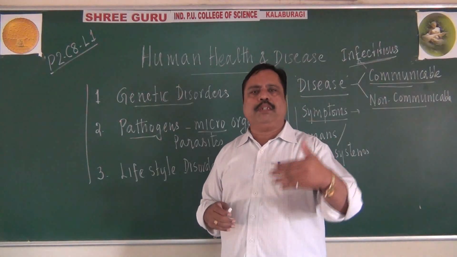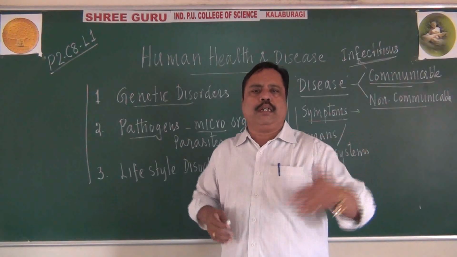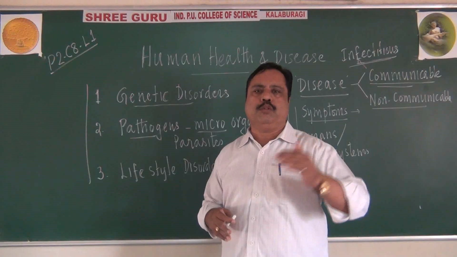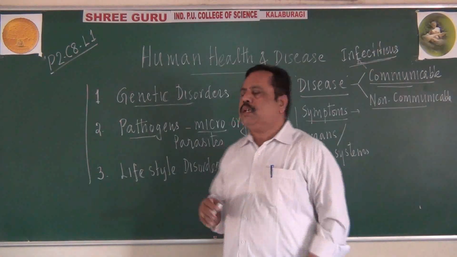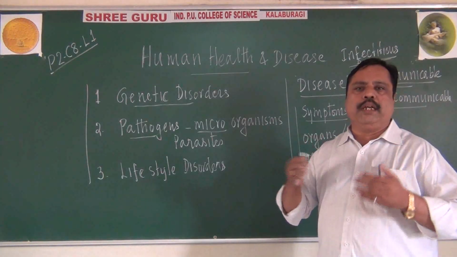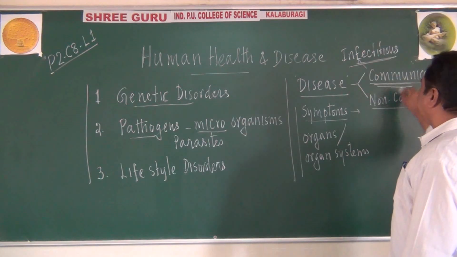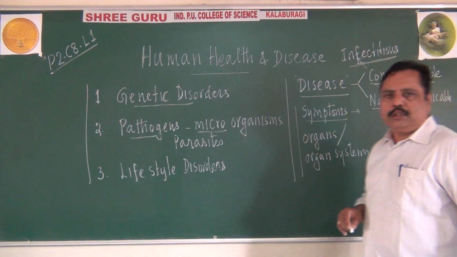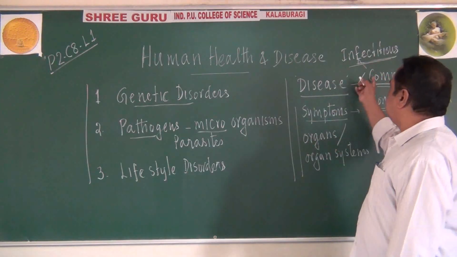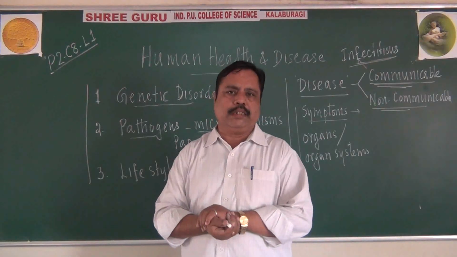A diabetic person need not transmit his disease, and a cancer patient need not transmit his disease. They are not transmitted from person to person. So there are two groups of diseases depending upon their method of spreading. Either it may spread from person to person or it need not. Those which spread from person to person are called communicable diseases or infectious diseases.